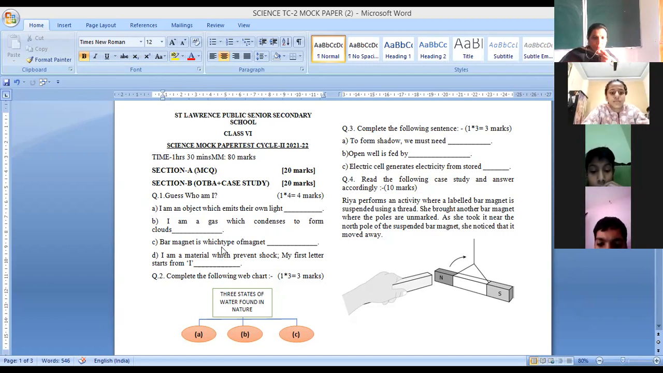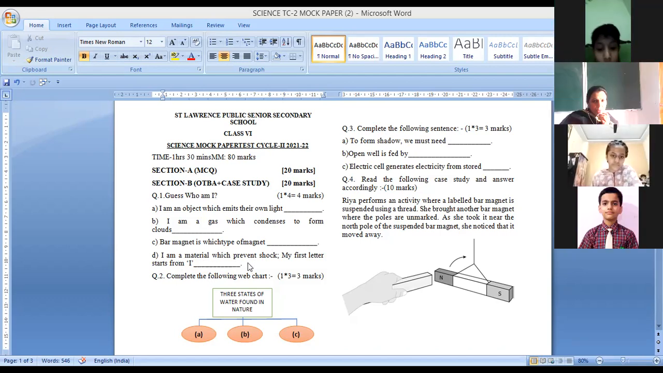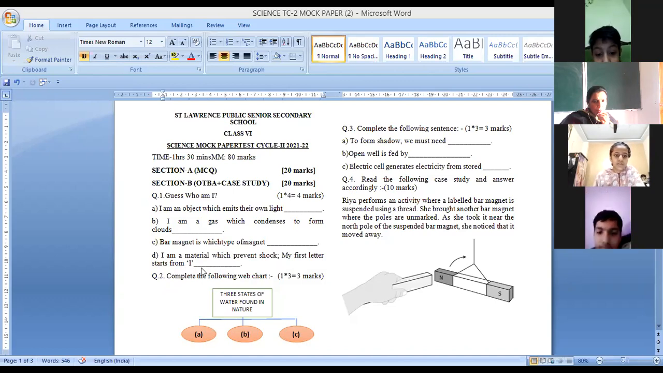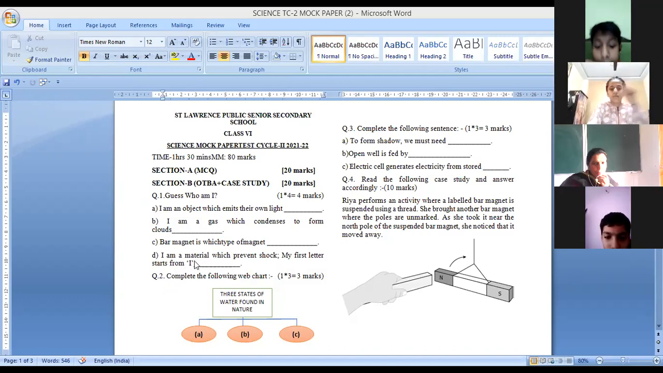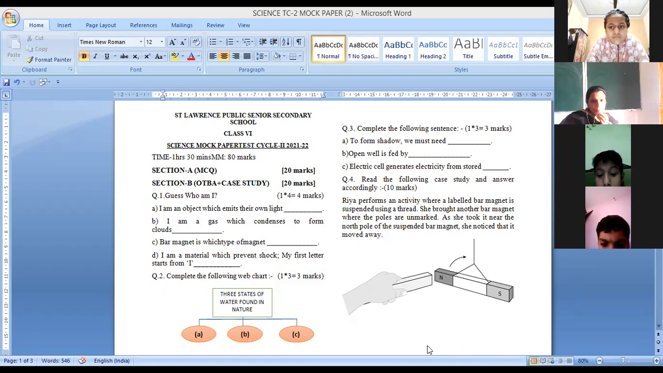Number C. Bar magnet is which type of magnet? Tell me, you had read the different types of magnets. It's a rectangular magnet, children. The shape of a bar magnet is rectangular. D. I am a material which prevents shock. My first letter starts with I. Yes, insulator. Ma'am, insulator. Okay, fine. I prevent shock and my first letter starts with I, so it is insulator. Next.